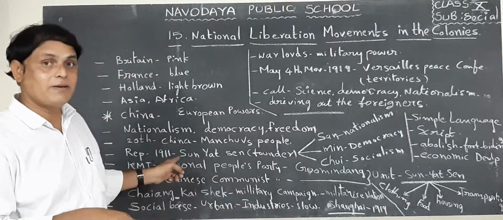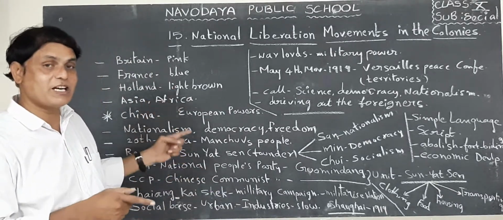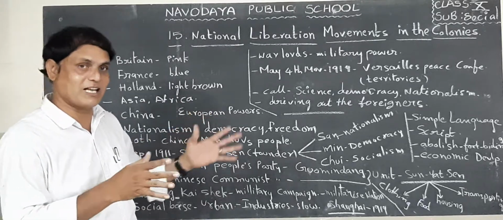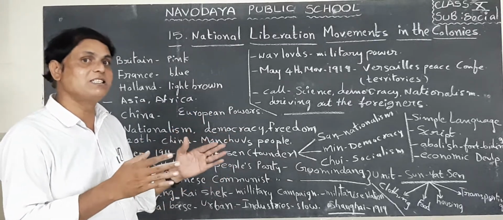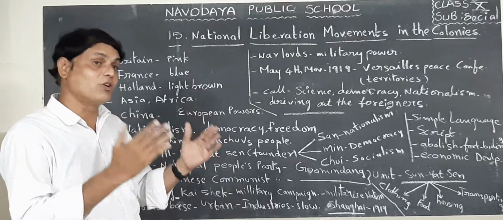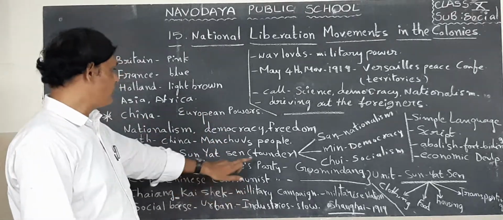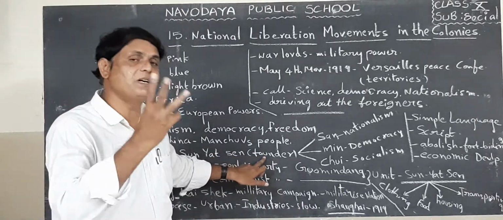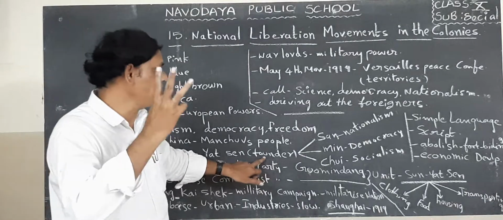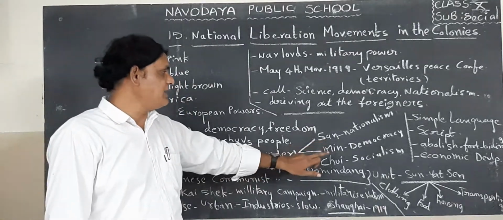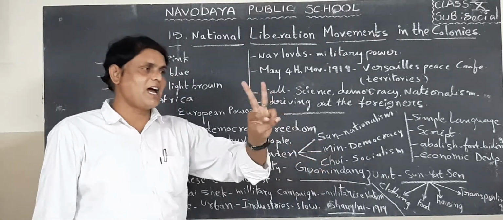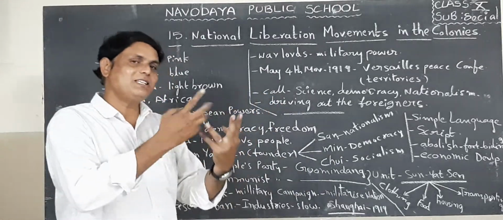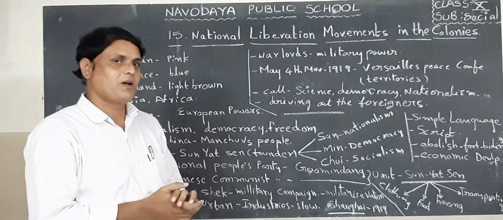So in 1911, the Chinese people announced their country as a Republic under the leadership of Sun Yat-sen. They call this man the father, or founder, of modern China. He introduced three principles. What are the three principles? San, Min, Chui. What is the meaning of these three principles?